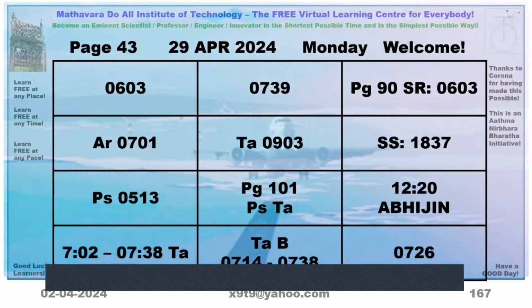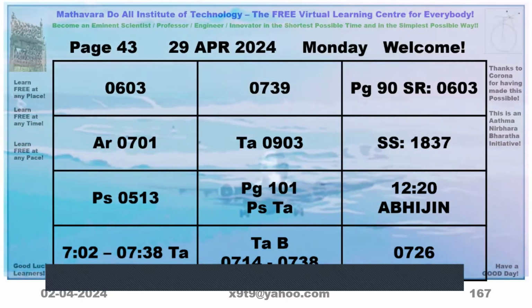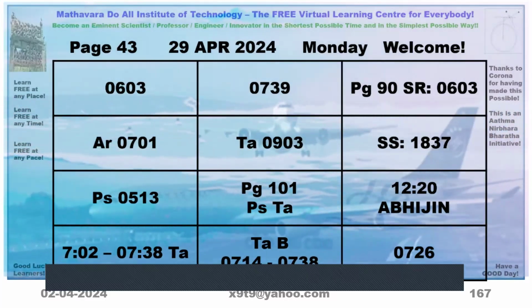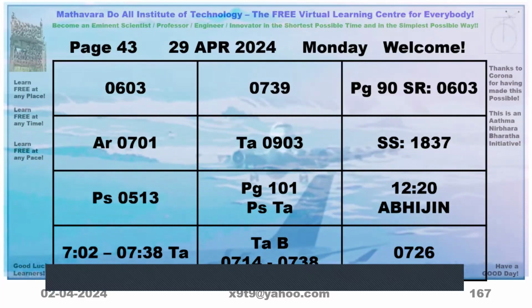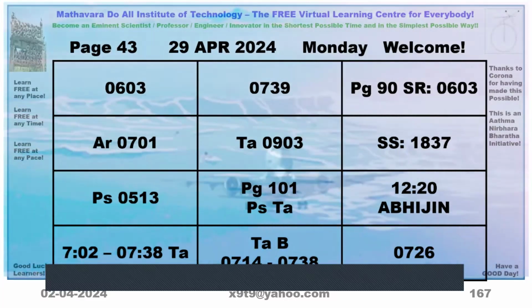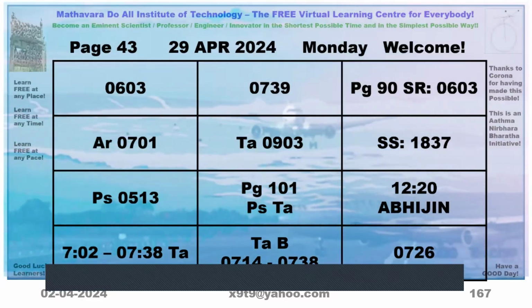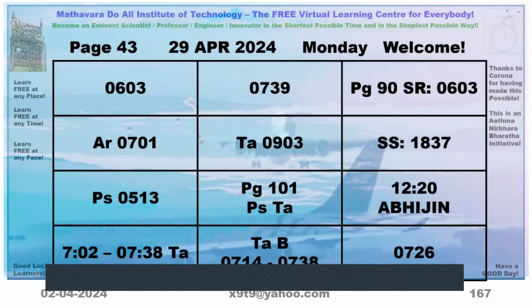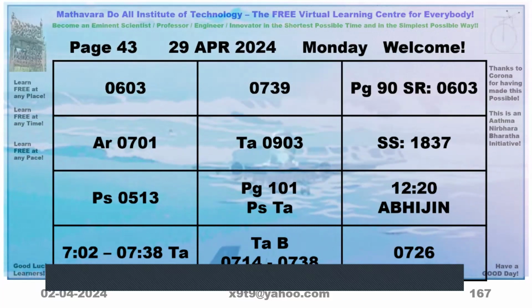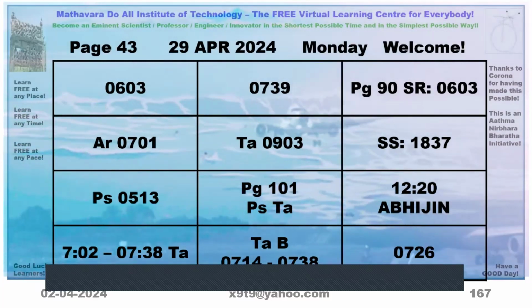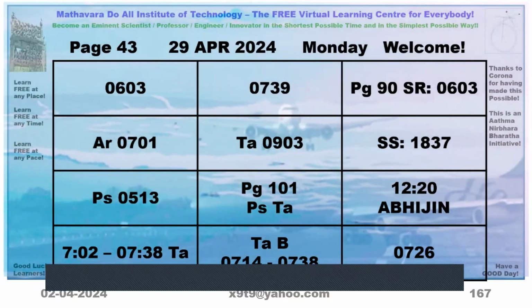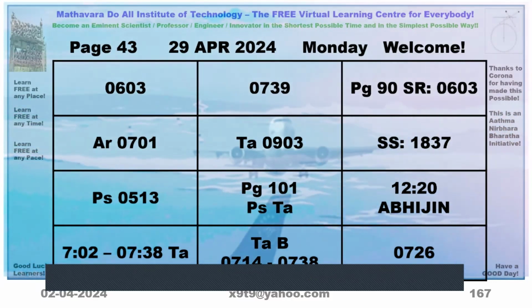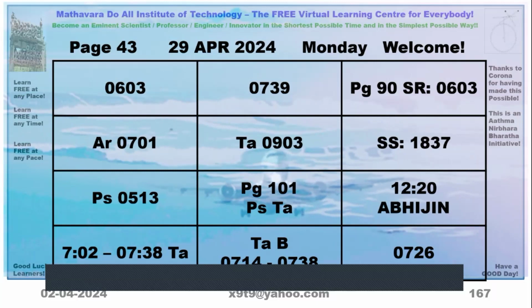So page 75, from the birth Rashi to the Rashi where the Moon is at the desired time. So for the boy you have to take from Cancer, and for the girl it is Libra.